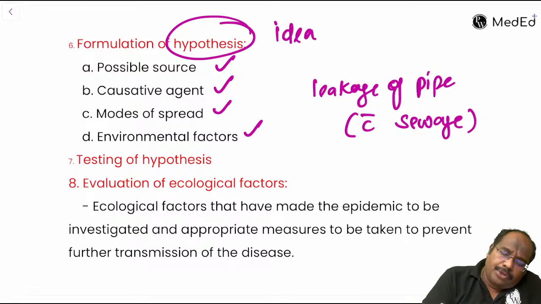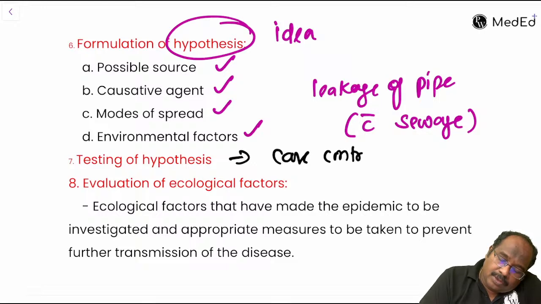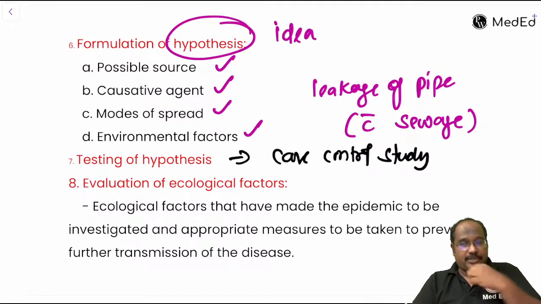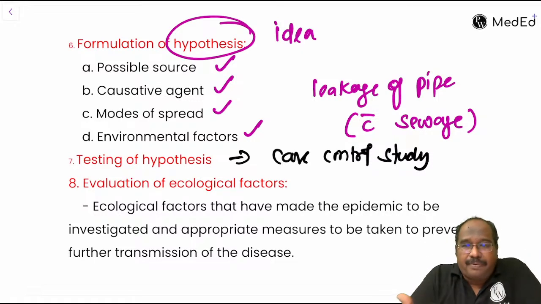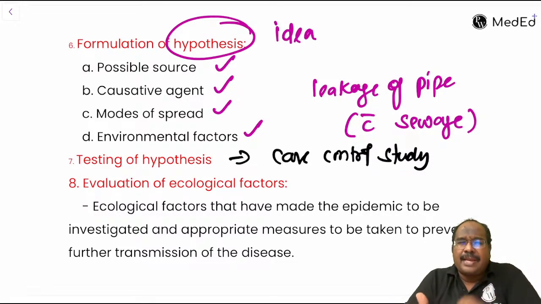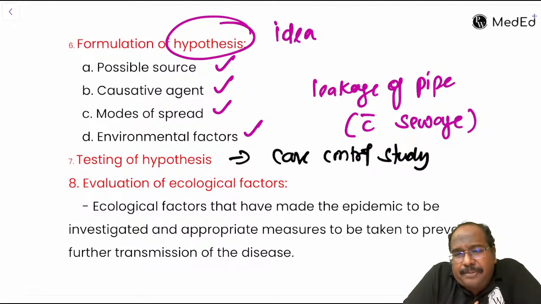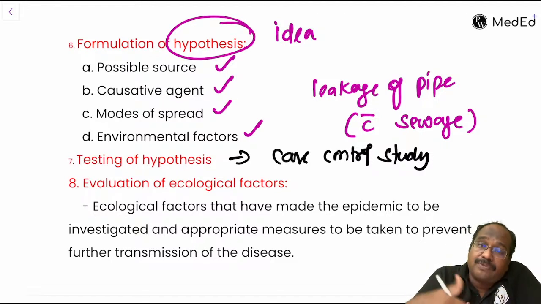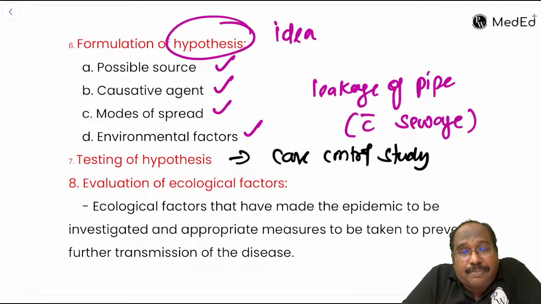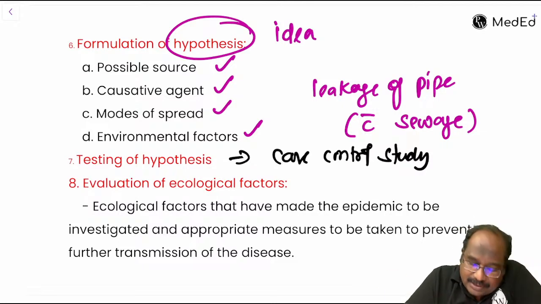Usually, you can do a case control study. You select cases, cases means people with diarrhea. Controls mean people without diarrhea, cholera or whatever diarrhea. Then ask what is the source of your water supply. The people without diarrhea may say that they have a source from another water supply. Okay, fine. Test your hypothesis.